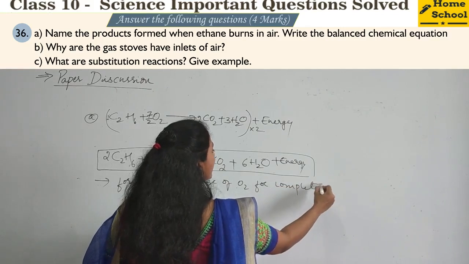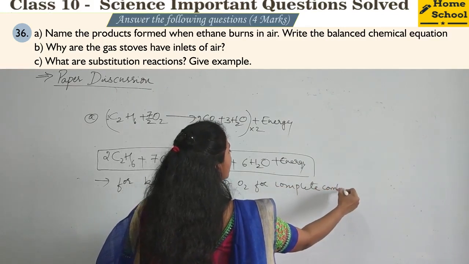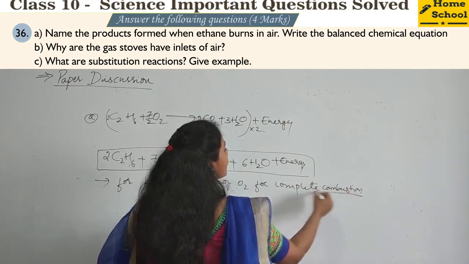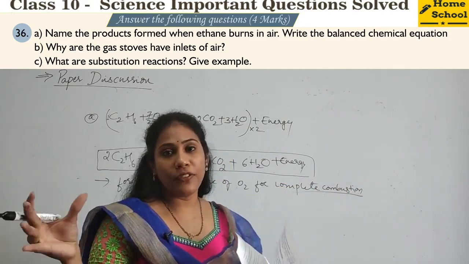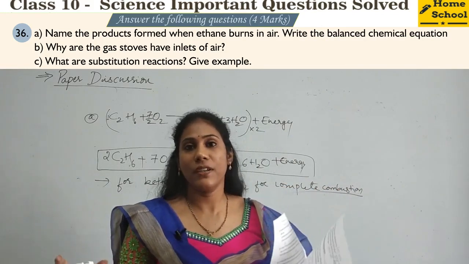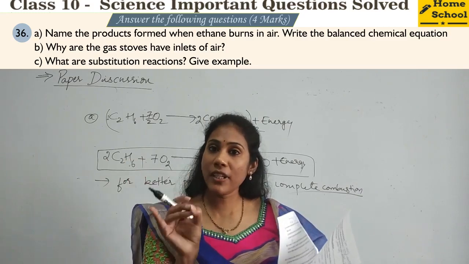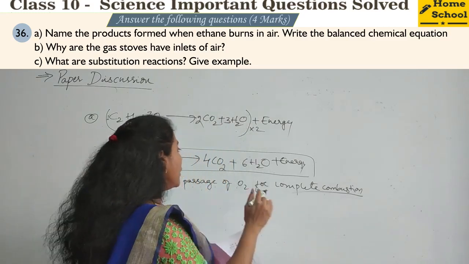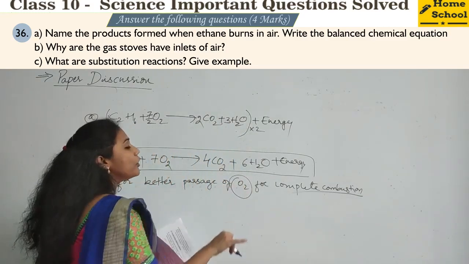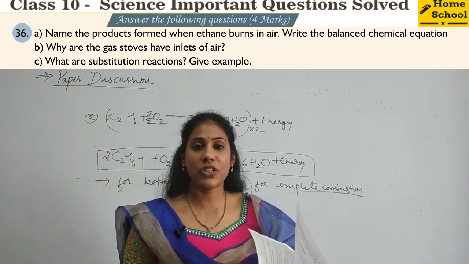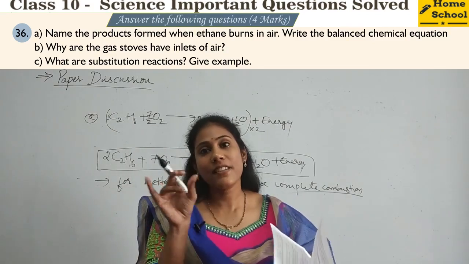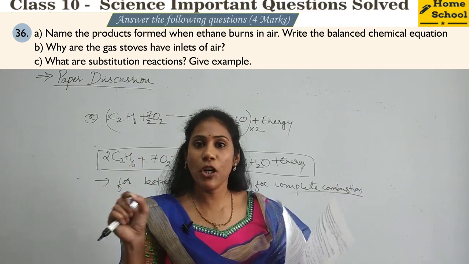So whenever gas undergoes complete combustion, then only you will get large amount of flame, that blue color flame you will get having higher energy. So if a gas should undergo complete combustion, you need to pass nice amount of oxygen, enough amount of oxygen. That's why gas stoves have those inlets, small holes.